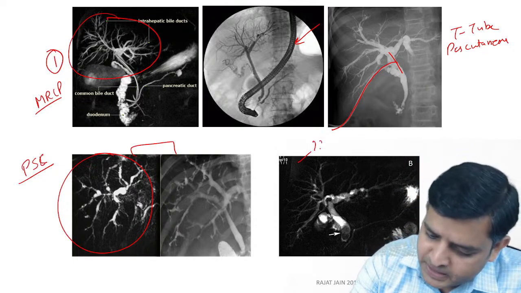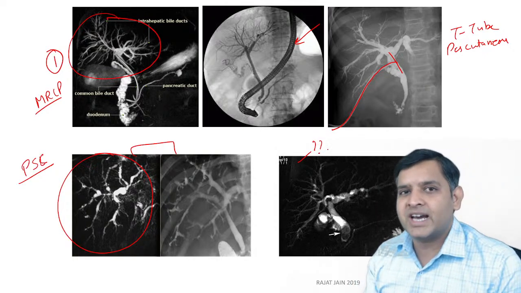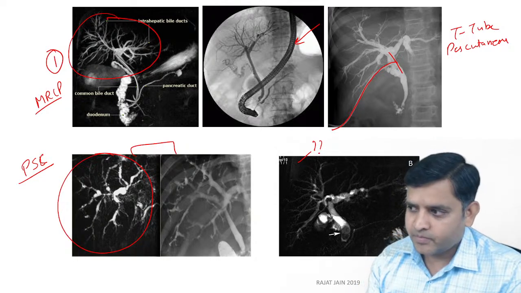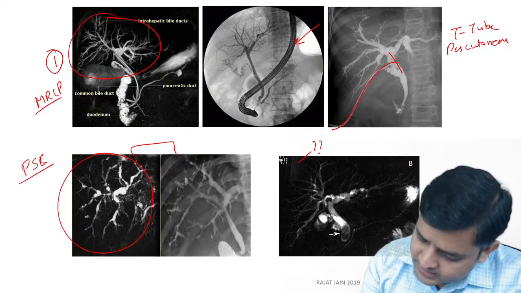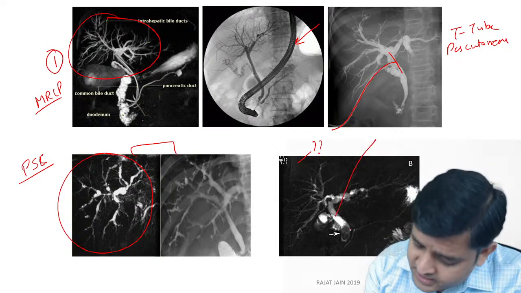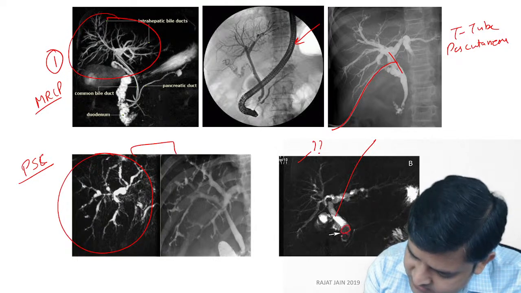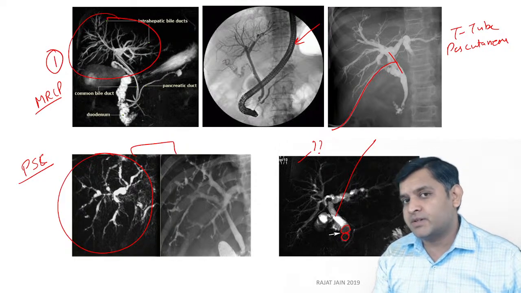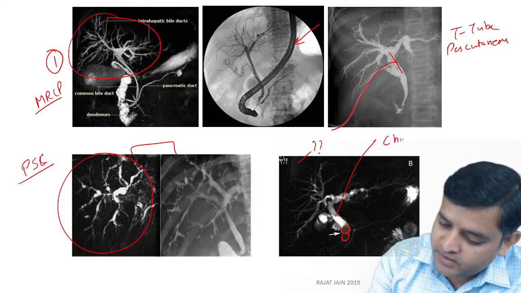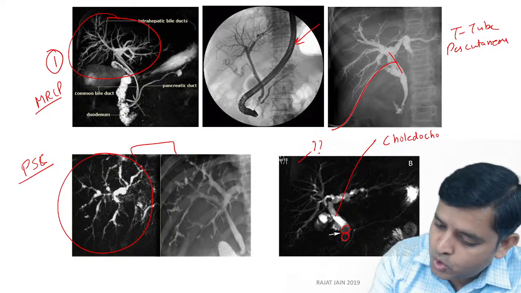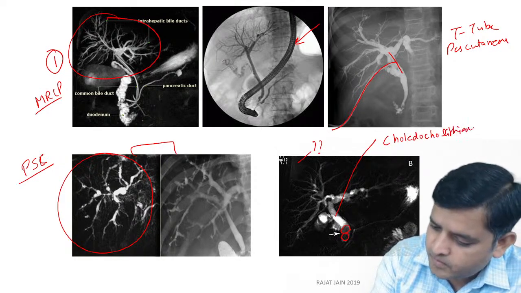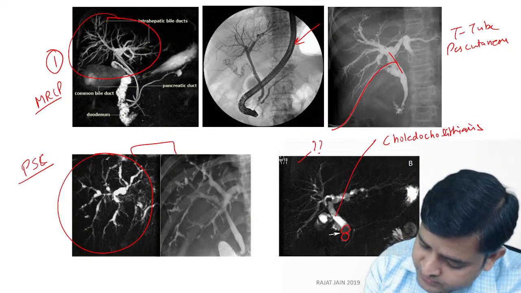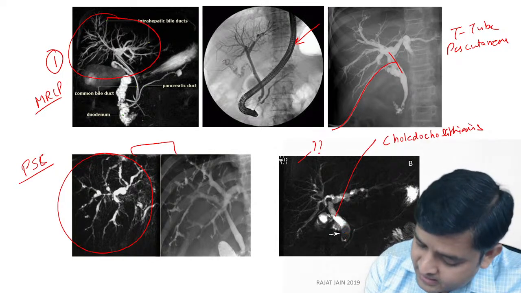Whereas this is a very, very simple image. Anybody who would like to take an attempt on what is the image that has been shown to you over here? What is this? I can see a dilated CBD. If I see carefully, I will see two filling defects in the distal end of the CBD with proximal dilatation. You are dealing with choledocholithiasis.